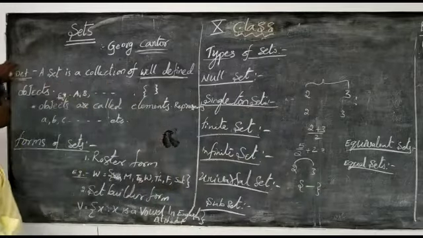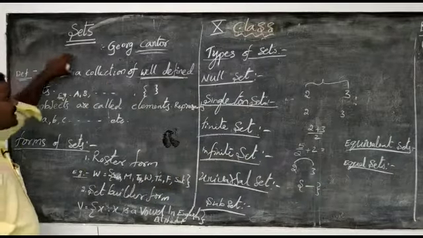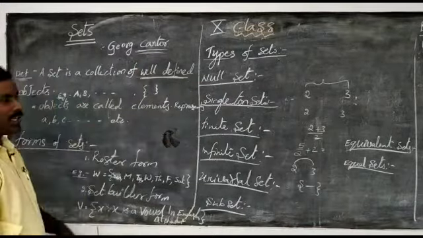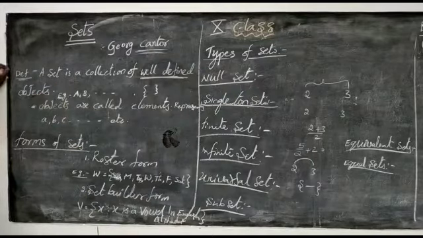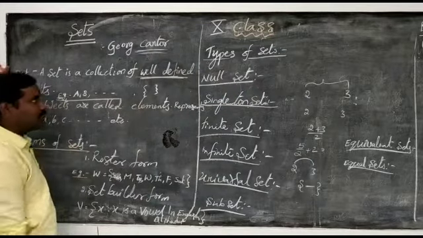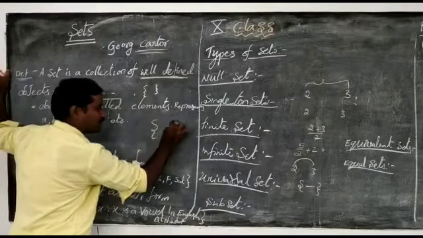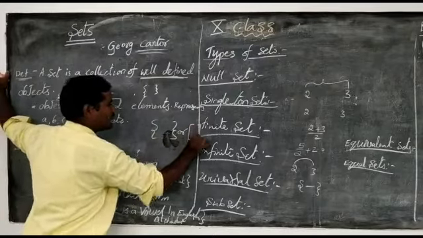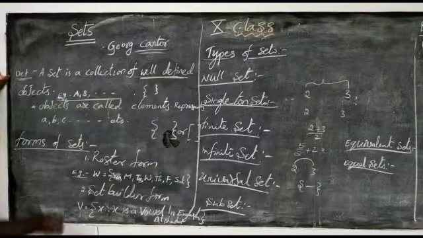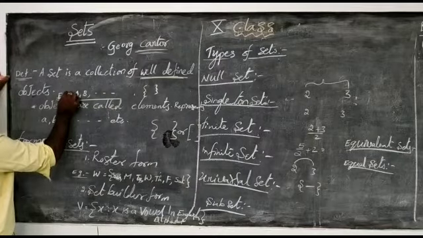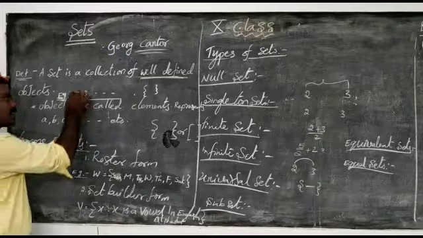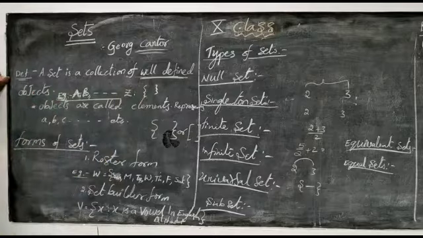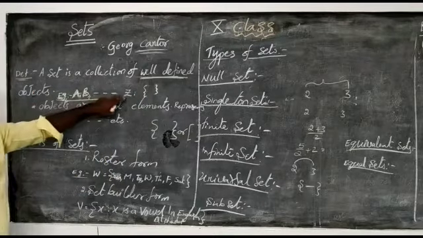Now we are going to the definition of a set. A set is a collection of well-defined objects, in the sense that it is acceptable by the universe. Everyone says the same thing. Now we are going to the symbol of this set. The set symbol is the curly bracket. Sets are represented by capital letters, like capital A, capital B, up to capital Z. These are the representation of the sets.